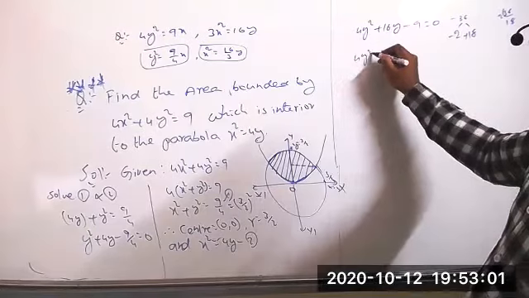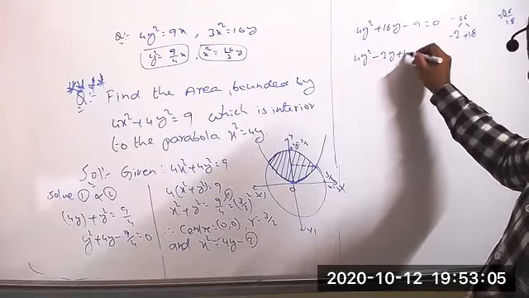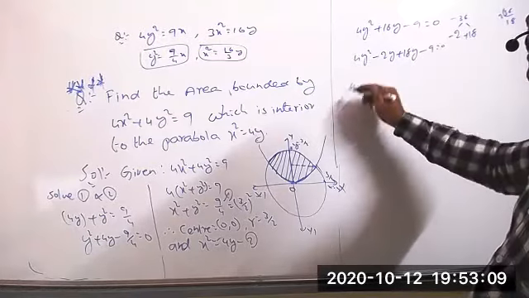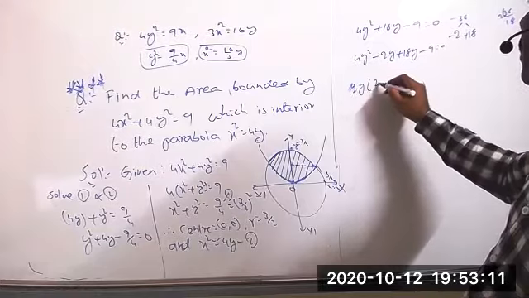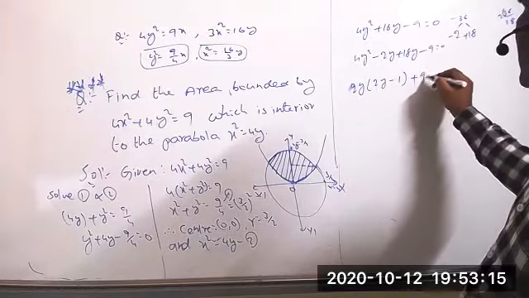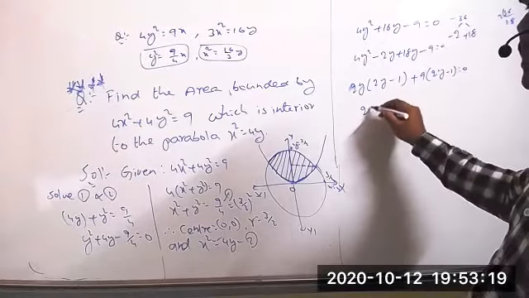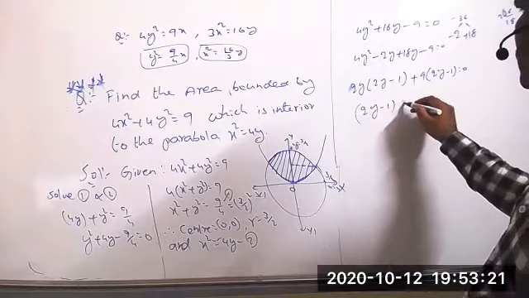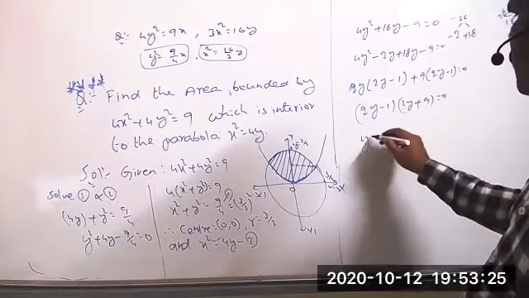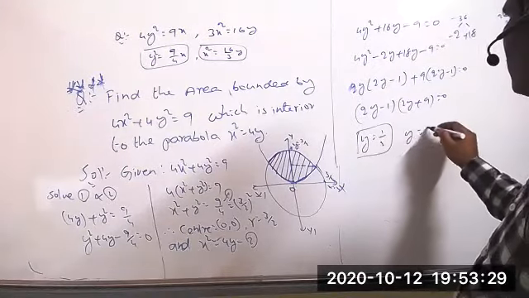So 4y square minus 2y plus 18y minus 9 equal to 0. If taken 2y is the common here now, so 2y minus 1 plus 9 you can take common, and 2y minus 1 is equal to 0. Clearly 2y minus 1 into 2y plus 9 equal to 0. So the value of y equal to 1 by 2, and the value of y equal to minus 9 by 2.